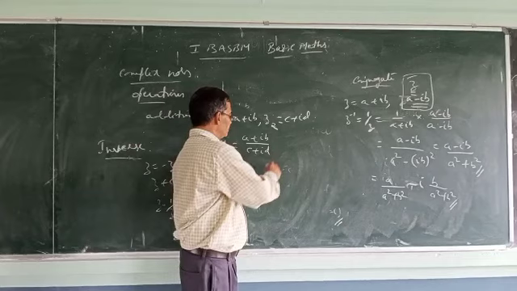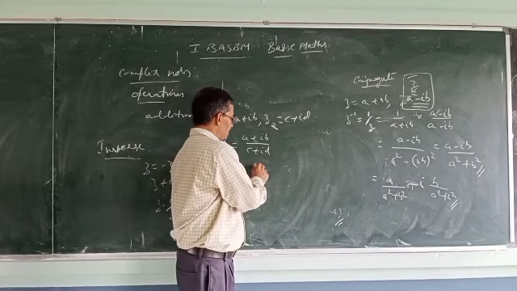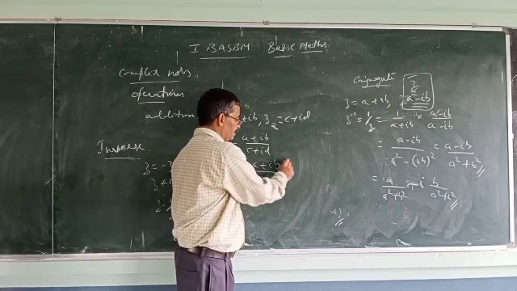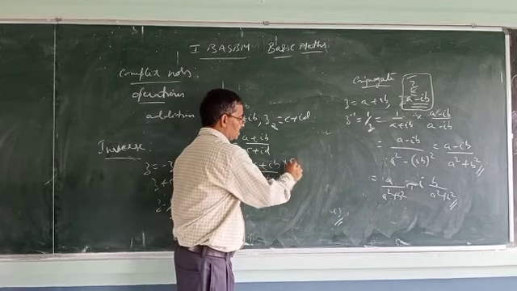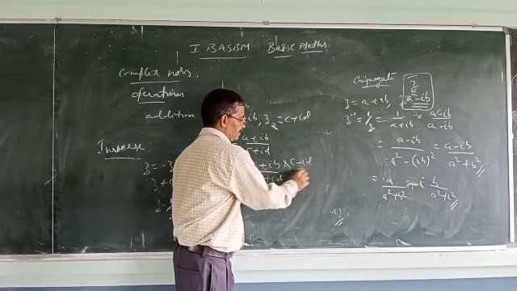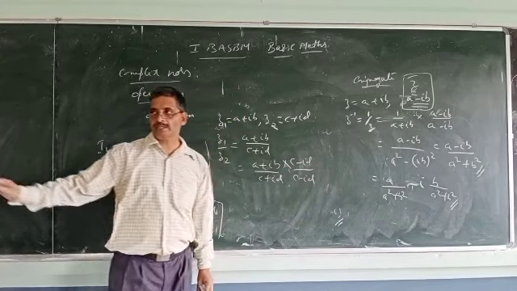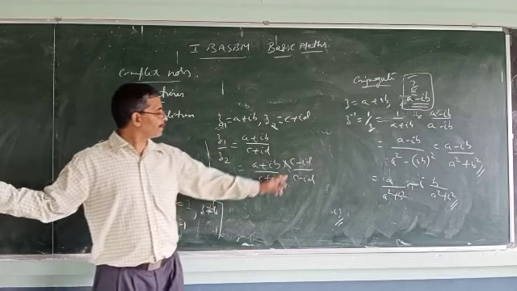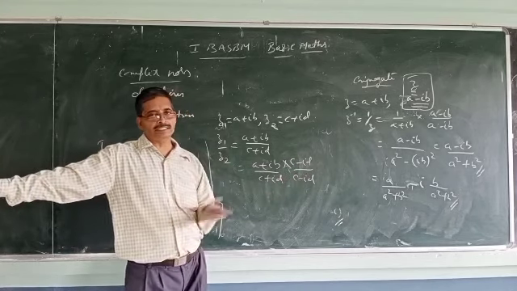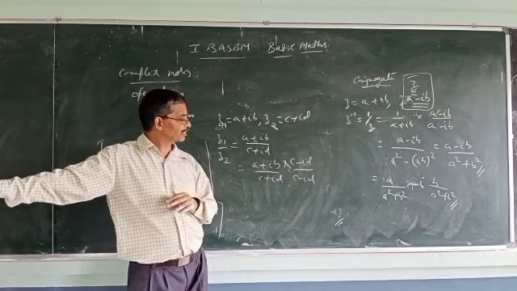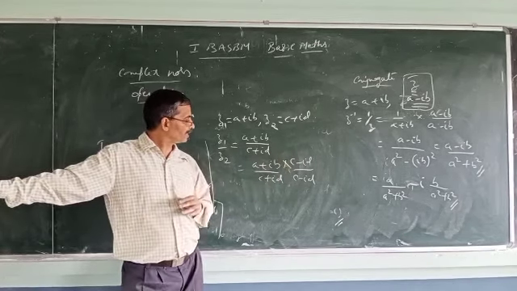So this is equal to a plus ib over c plus id, multiplied by the conjugate, c minus id divided by c minus id. So for both numerator and denominator, multiply by c minus id. Now you can simplify this. It is just a matter of multiplication. You know how to simplify.